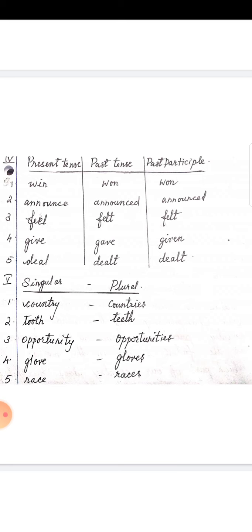C-O-U-N-T-R-I-E-S, countries. Then tooth, T-O-O-T-H, tooth. Here double O is changed into E-E, T-E-E-T-H. O-O will change into E-E. Tooth, teeth. Opportunity, again Y changes into IES.